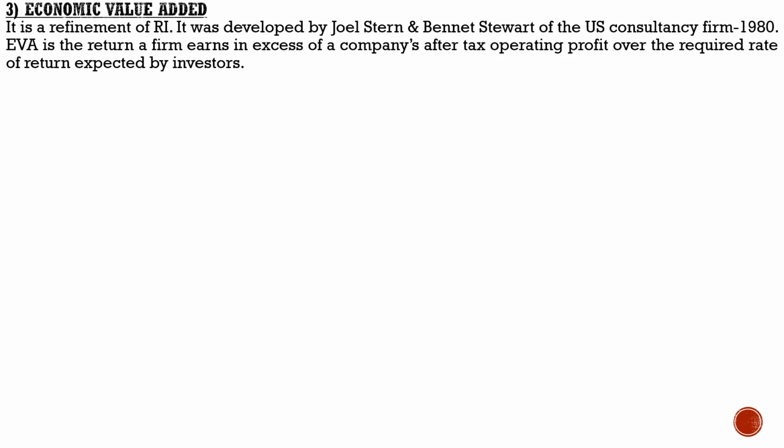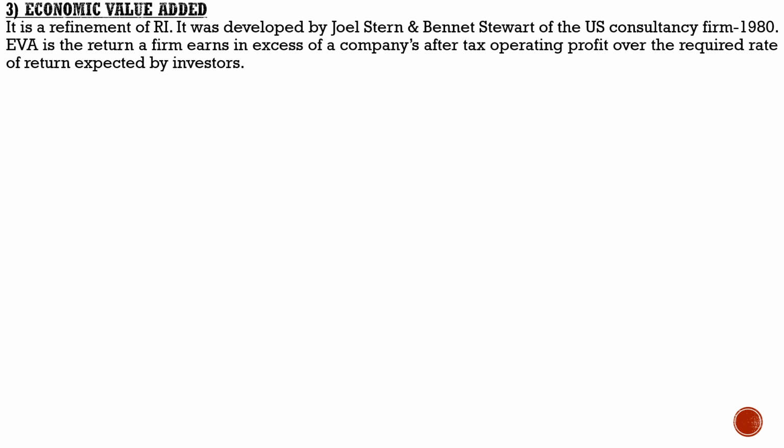EVA is a form of residual income measurement. It is a refinement of the residual income. EVA was developed by Joel Stern and Bennett Stewart of a US consultancy firm in 1980 as a measure of business performance. So let us come to the theoretical aspect of economic value added.